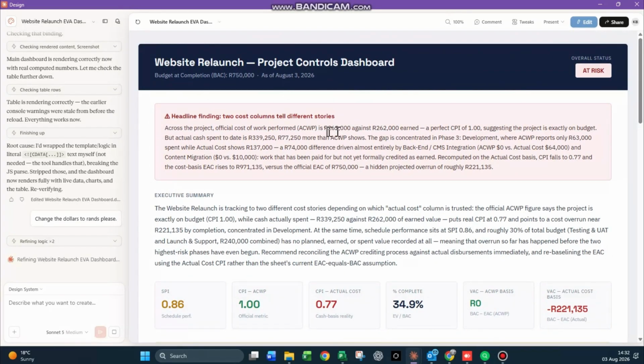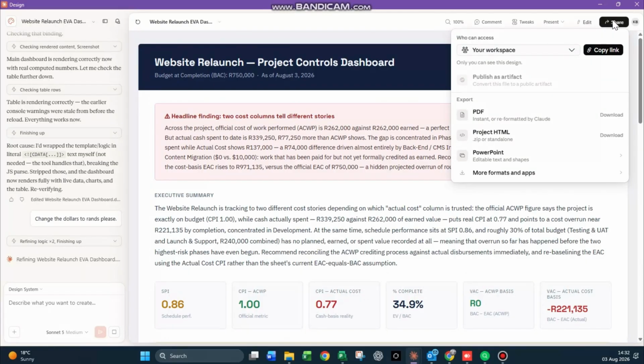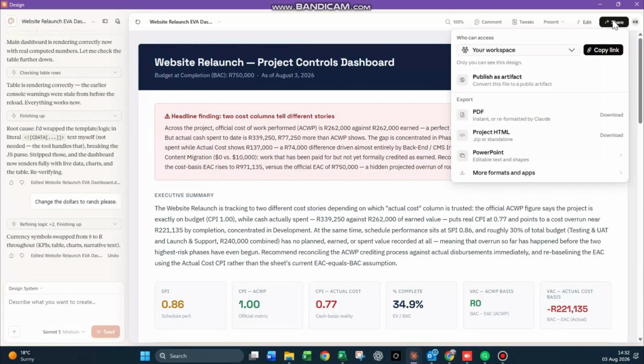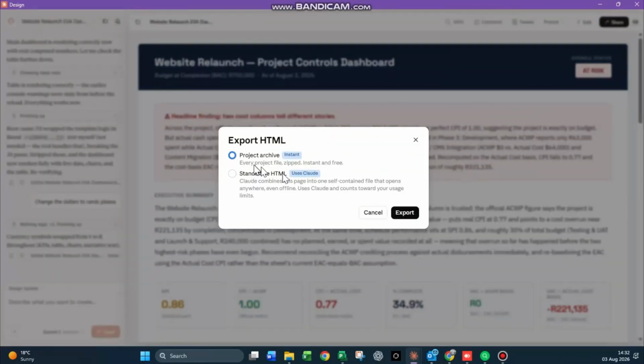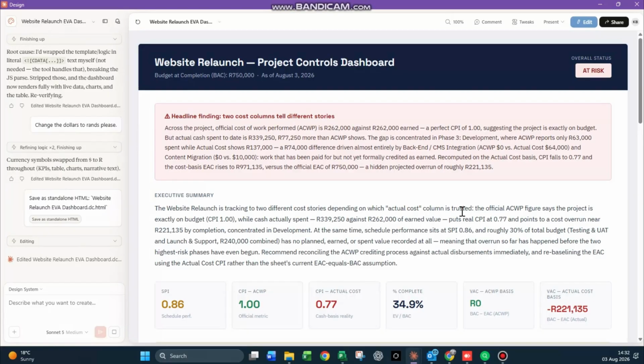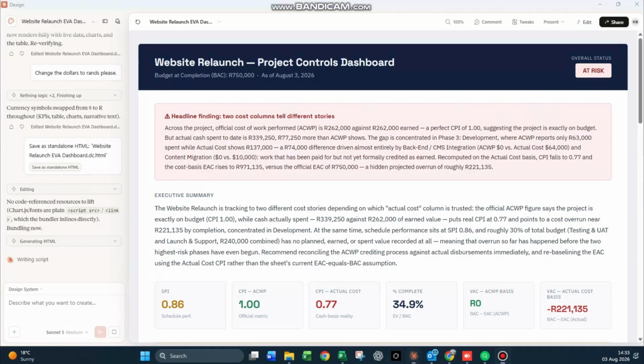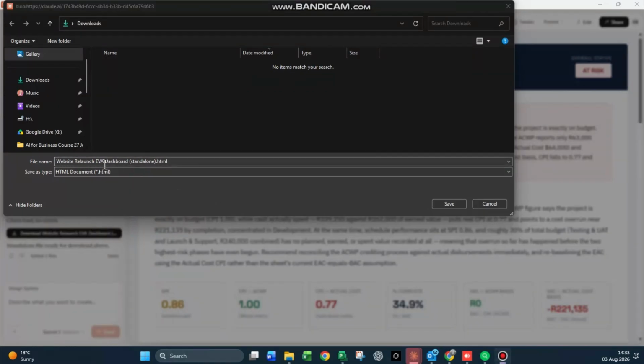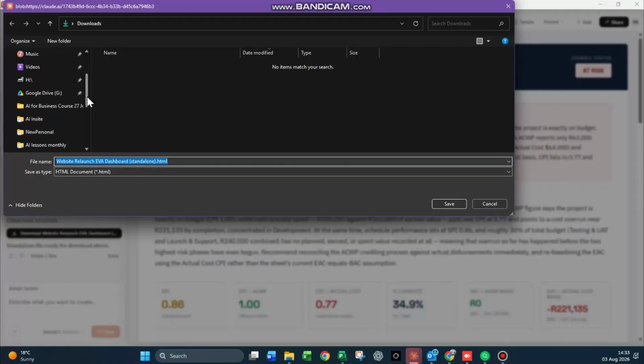So, looking pretty good. And now what we need to do is look at producing an HTML. So we're going to go to share, and I would always recommend a standalone HTML. This will display on anyone's computer as a website, but also on mobile phones. But there are some tweaks you need to make there, and more of that in a future video. Very important that you're able to do that, because it would be nice if people in the field can in fact view the file while they're on site.